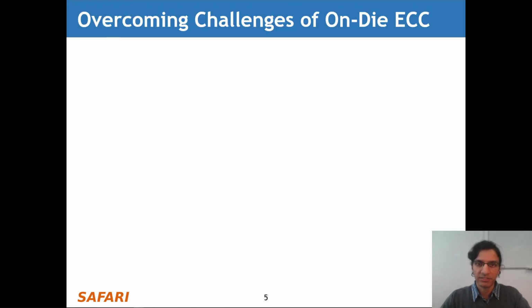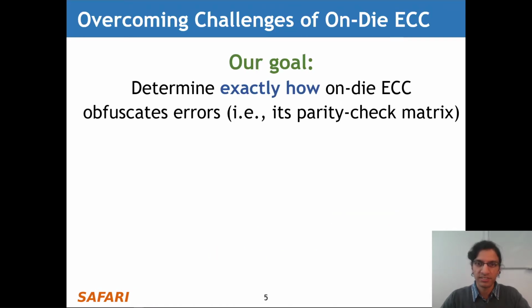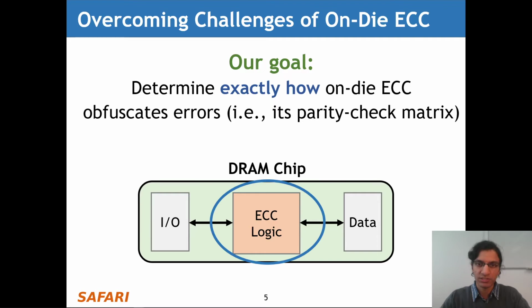And to overcome these challenges, our goal in this work is to determine exactly how on-die ECC obfuscates errors. In other words, its parity check matrix. In the context of a DRAM chip, we want to know exactly what happens within the ECC logic.